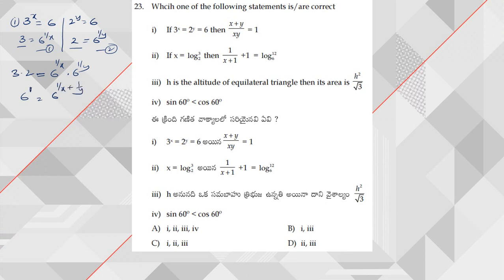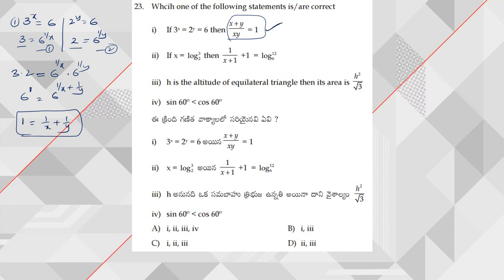Now on the left hand side we have 6 power 1, so based on this, 1 is equal to 1 by x plus 1 by y. On simplifying this, I am going to get this particular form. On taking LCM, I am going to get this. Hence statement 1 is correct.